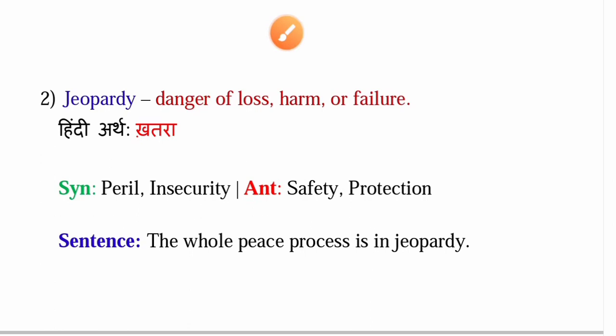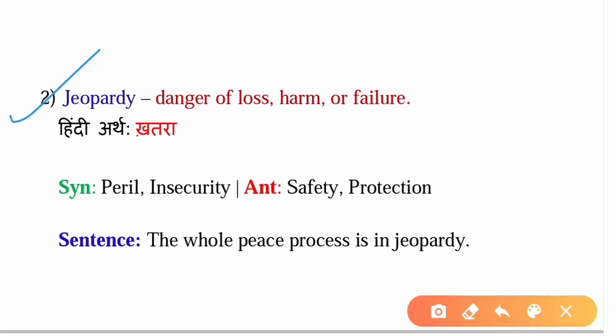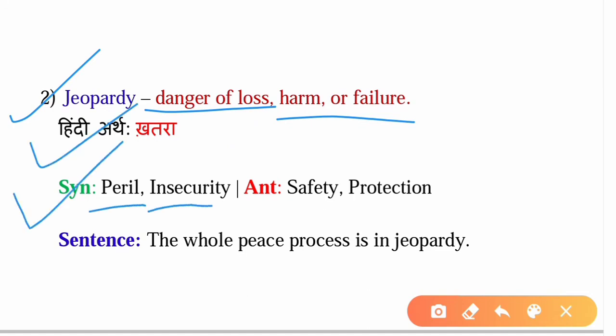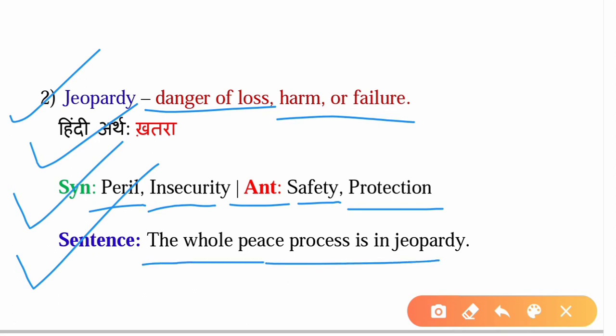The second word is jeopardy. It means danger of loss, harm or failure. The Hindi meaning for this word is khatra. Synonyms are peril and insecurity. Antonyms are safety and protection. The sentence that can be formed from this word is: the whole peace process is in jeopardy.